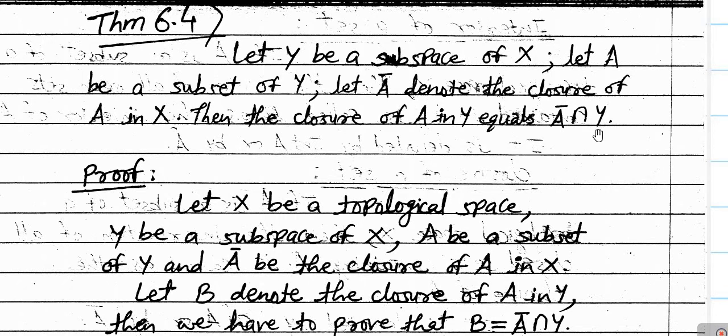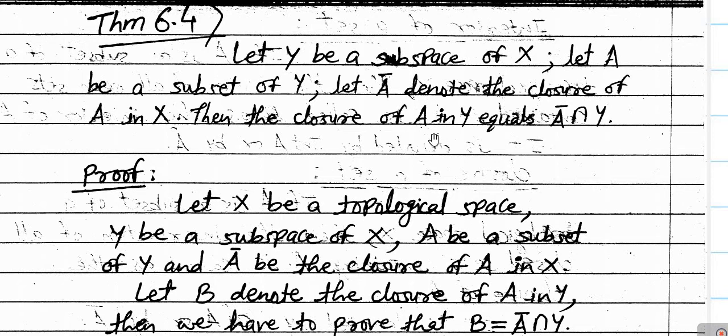We know that if we have an open subset of X, then the intersection of the open subset of X with the subspace Y gives us an open subset of Y. Similarly, if we have a closed subset of X, then the intersection of the closed subset of X with the subspace Y gives us a closed set in Y. And similarly here also we are going to show that if we have the closure of A in X, then the intersection of it with the subspace Y gives us the closure of A in Y. And this result we are going to prove here.